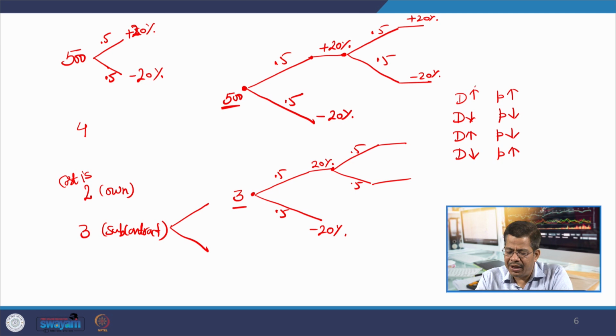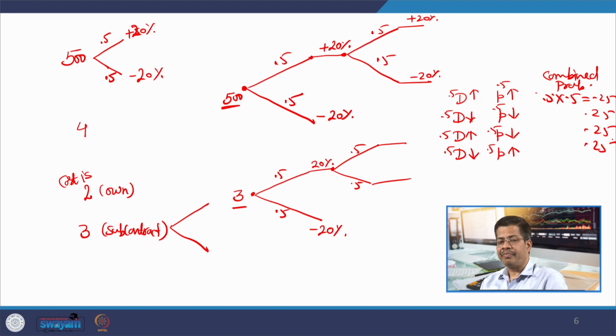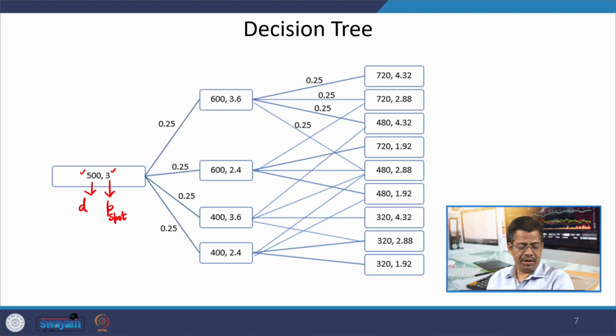Now, probability of each phenomena is 0.5, that both these things will happen, therefore, combined probability will be 0.5 into 0.5, 0.25, and same 0.25, 0.25, 0.25. So, there are 4 possible scenarios, 2 where demand is increasing and 2 where demand is decreasing, where you have 4 scenarios: 0.25 each. These are the probabilities.